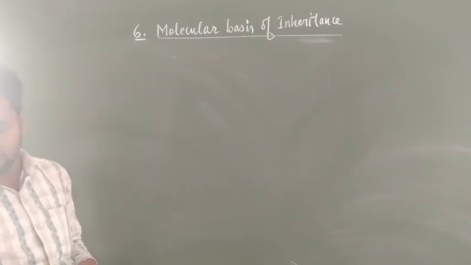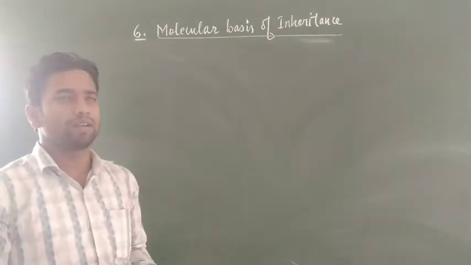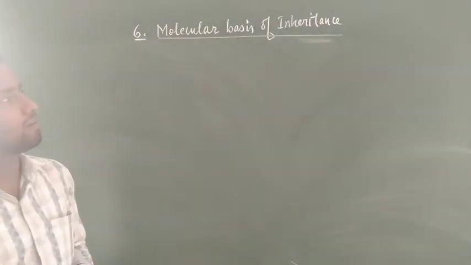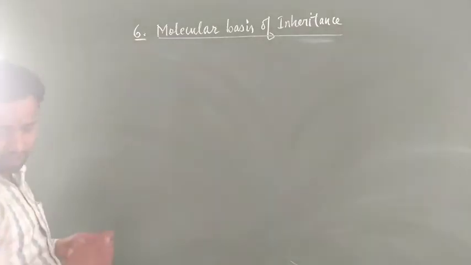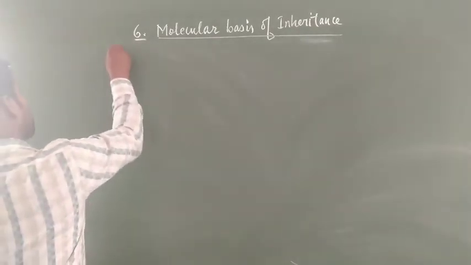Now this topic starts from a point known as the search for genetic material.